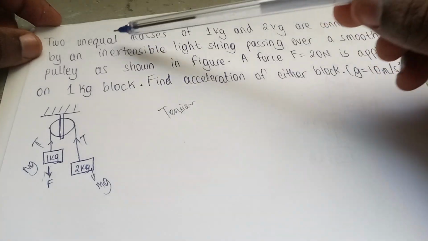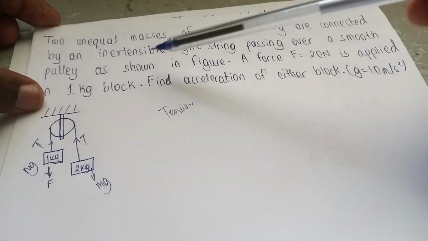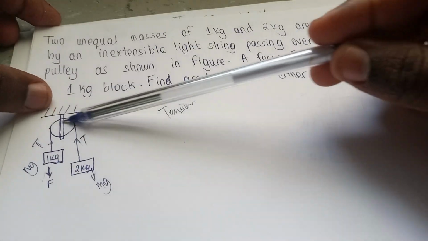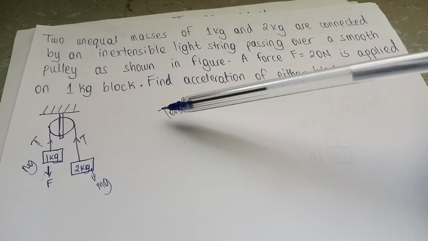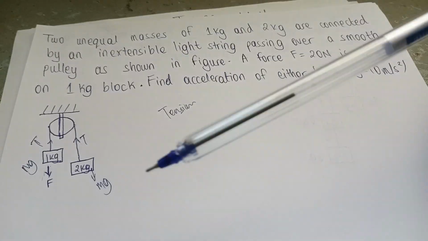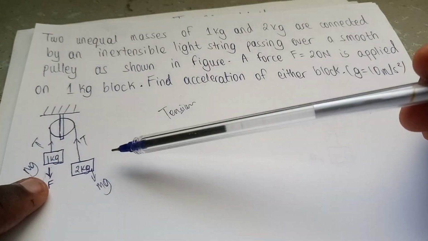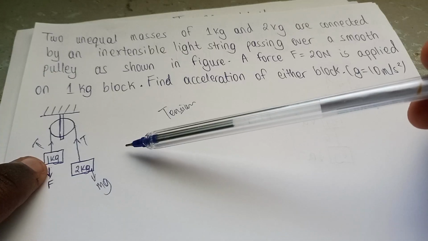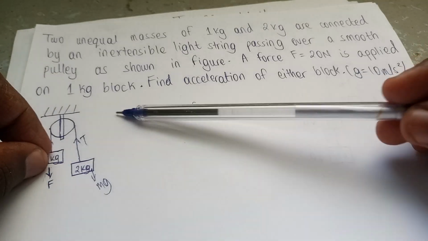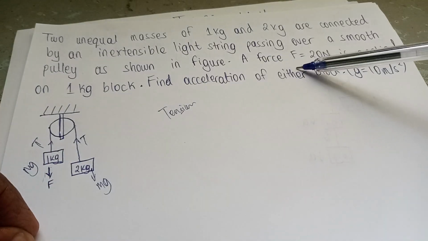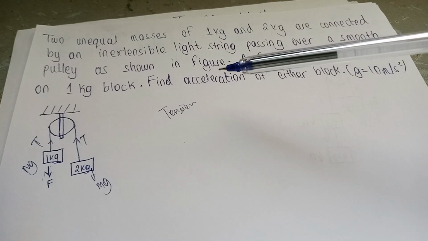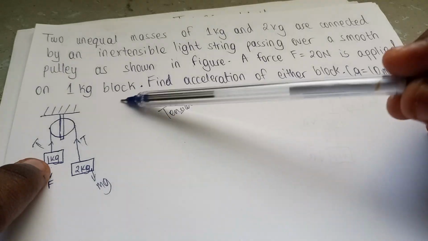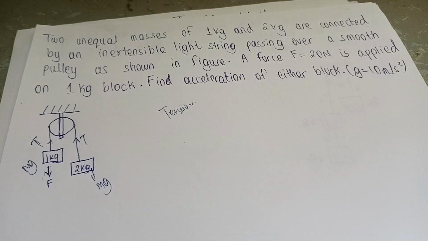Two unequal masses, these ones, are connected by an inextensible string passing over a smooth pulley. That means there's no friction in the pulley, as shown in this figure. A force of 20 newtons is applied on the 1 kilogram block. Okay, now there are just pulleys like these ones. Then somebody pulls this thing down with a force of how many? 20 newtons, right? Pulls this thing down with a force of 20 newtons. They said it is applied on the 1 kilogram block. Find the acceleration of either block.